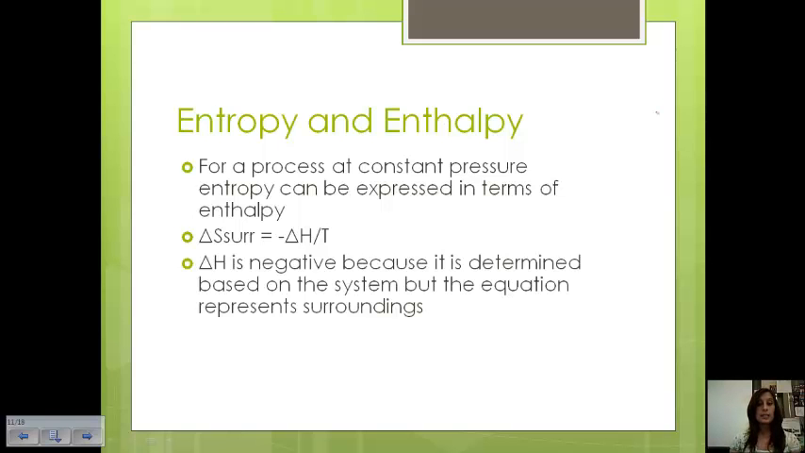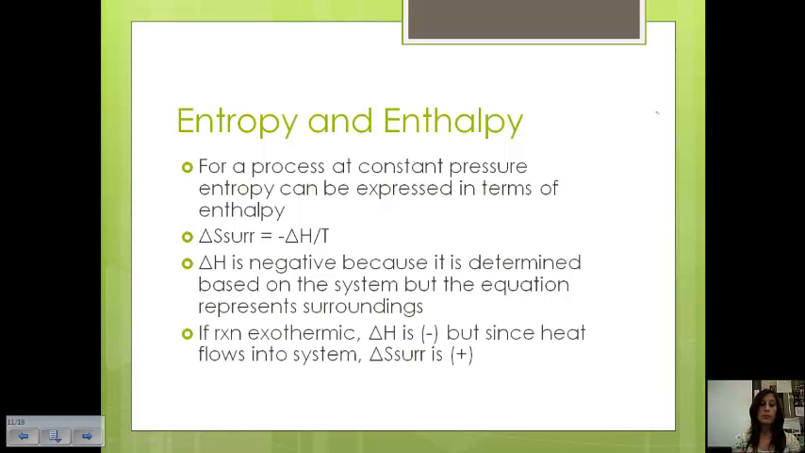Here the delta H is negative because it's determined based on the system. Remember, we talked about for an exothermic process, we would consider that to be a negative enthalpy because heat is leaving the system. But here we're referring to entropy of the surroundings, and so that's why we have to make delta H negative. So for example, if the reaction was exothermic, delta H would be negative, but since heat flows into the surroundings, we want entropy of the surroundings to be positive.